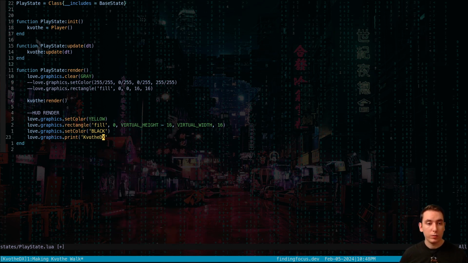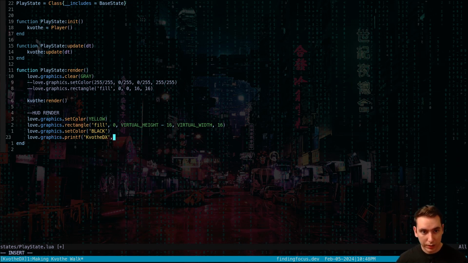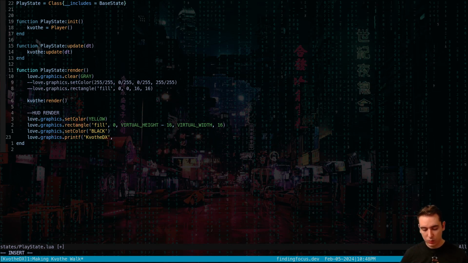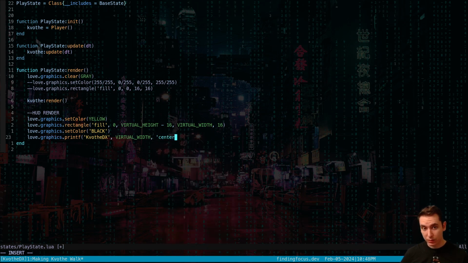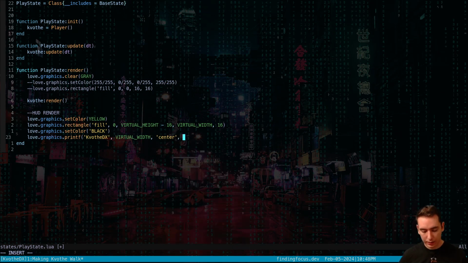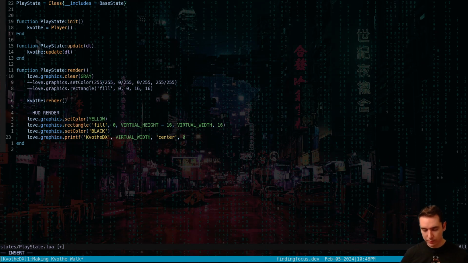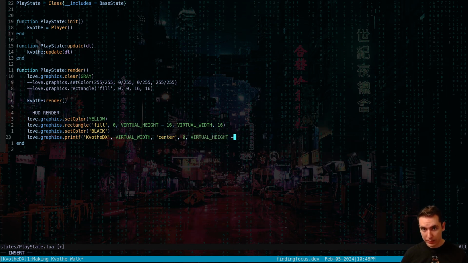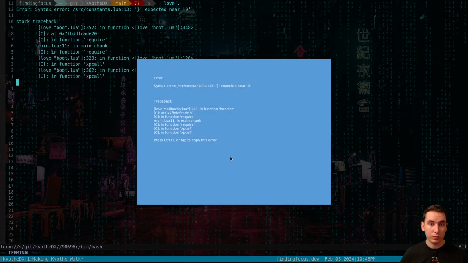So what we want to do is actually a formatted string. So we're going to say printf, and a formatted string takes a string, and then it takes a limit, which is the width to wrap. So we'll just do a virtual width. A limit and a line mode, which would be center. And then it takes an X and a Y, I think. So X will get centered, so 0 is fine, and then Y would be our virtual height minus maybe 10 pixels or so. And then we'll see if that renders.